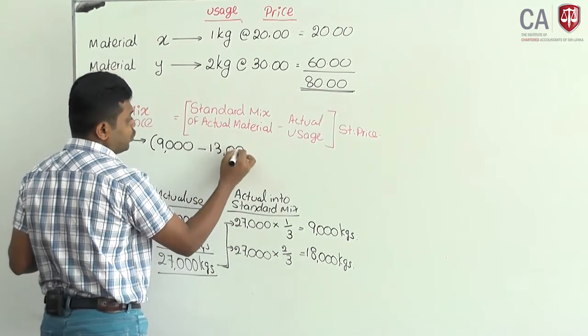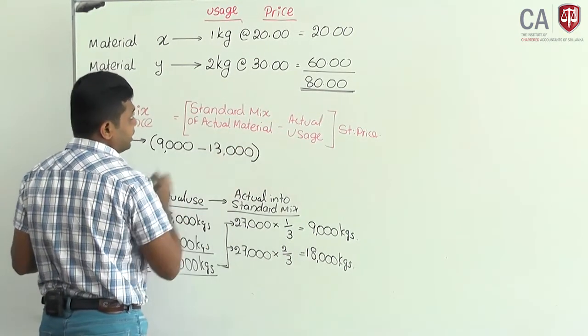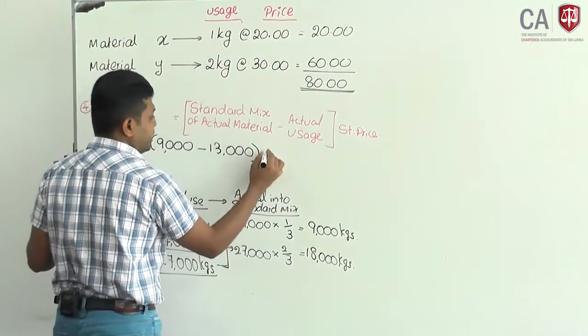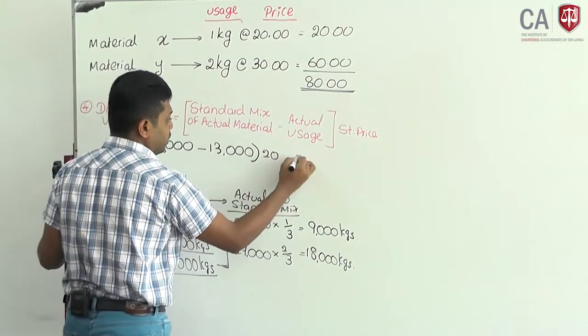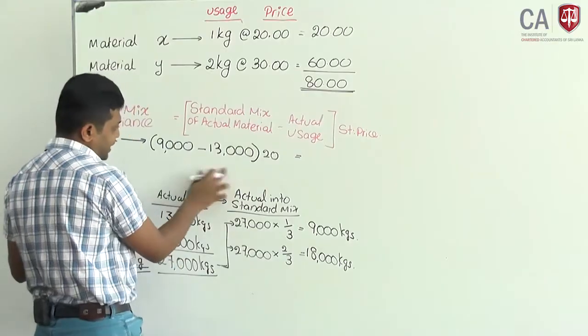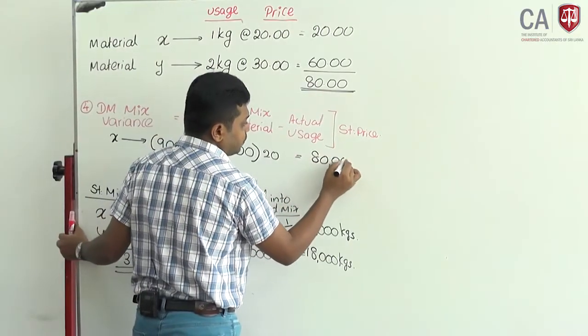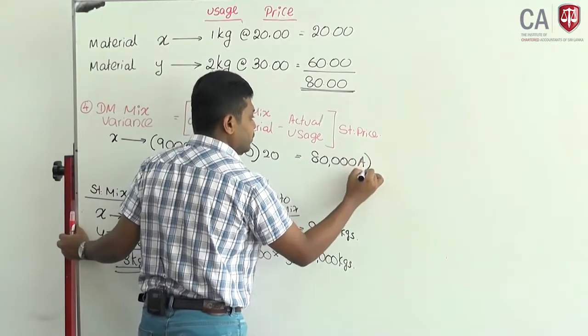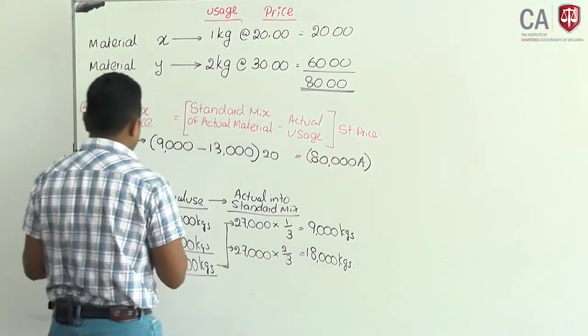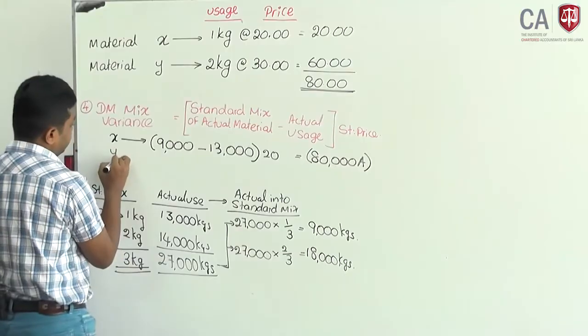That means you have consumed more than budgeted. Standard price is 20. Then 20 into difference of 4,000, 80,000 adverse.